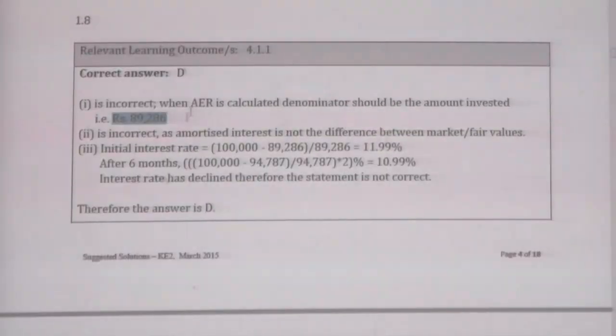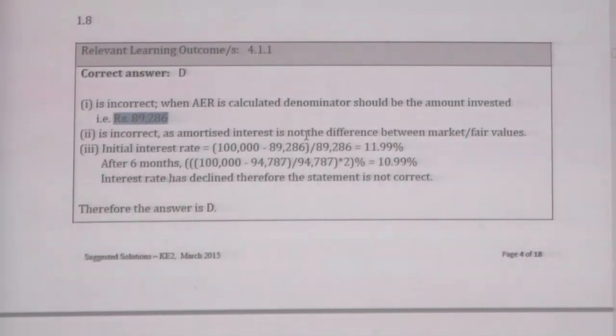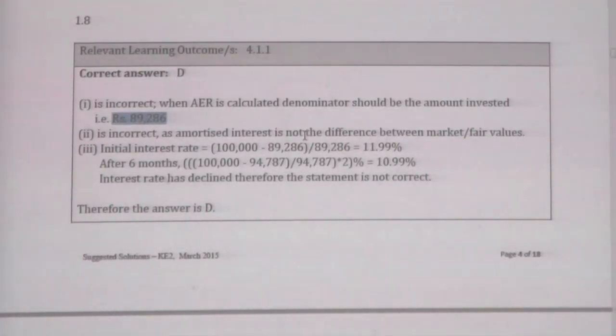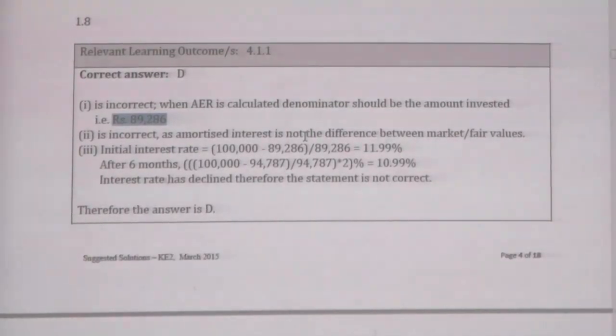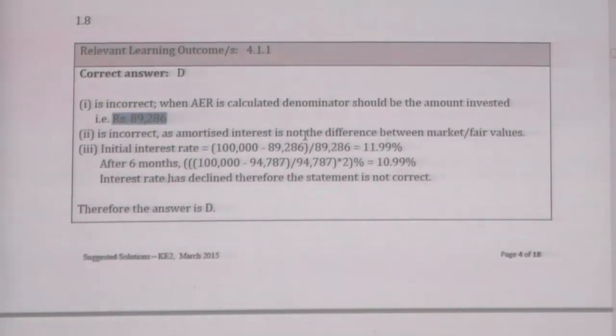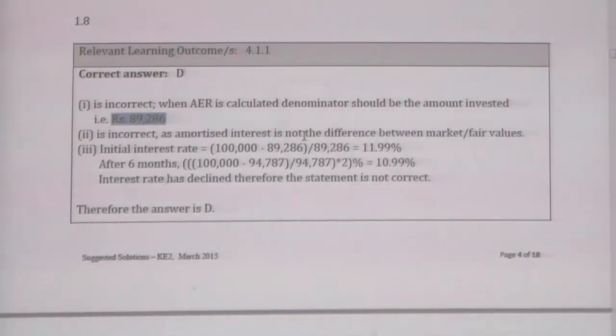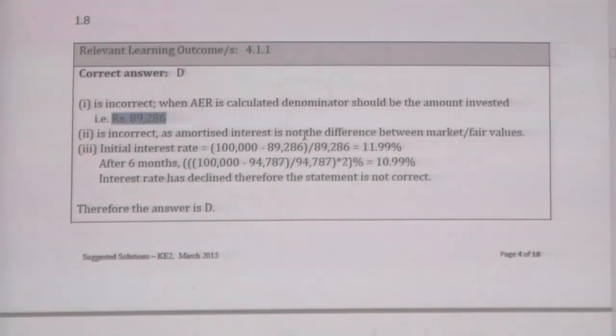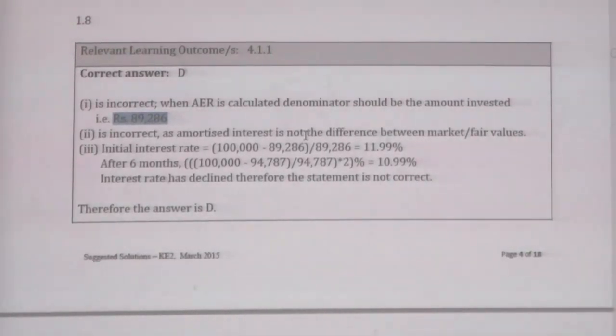Then B is incorrect, as amortized interest is not the difference between the market value and fair value. Amortized interest is the interest calculated using the effective interest rate, not the difference between the market price and the cost.